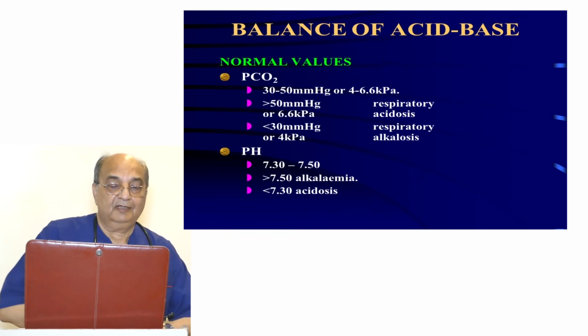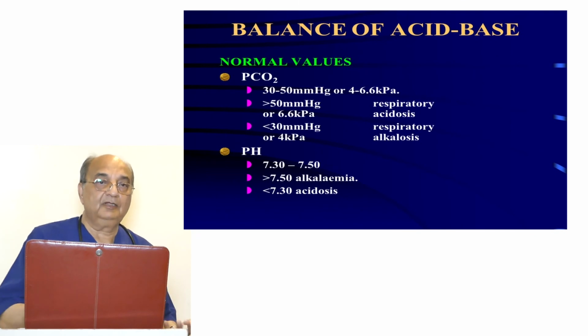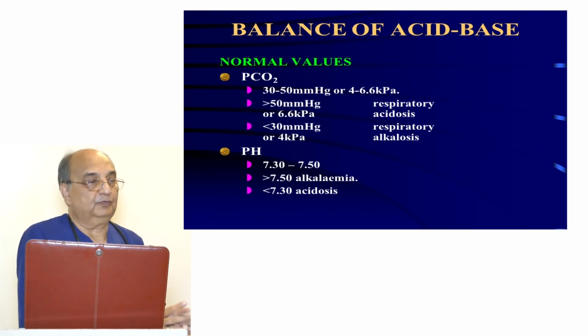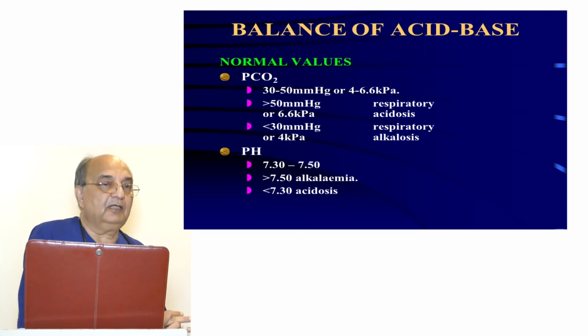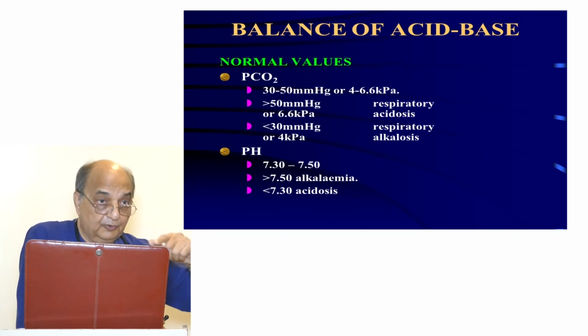Now, to know the abnormality, you must know the normal levels. PCO2, partial pressure of carbon dioxide in the arterial blood. Sometimes we write PCO2, sometimes PaCO2. The small a shows arterial; a big A shows alveolar.